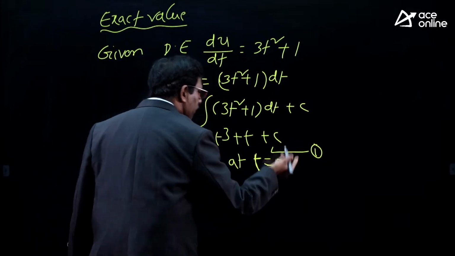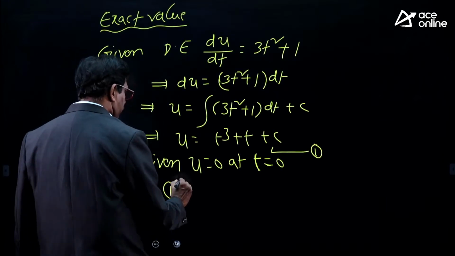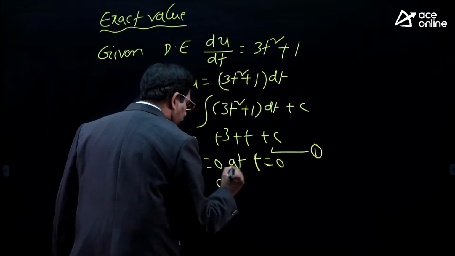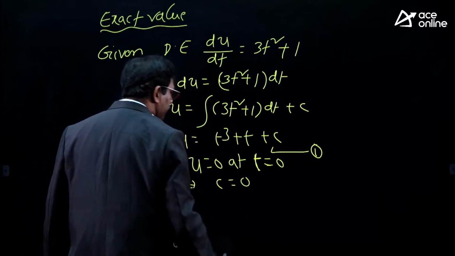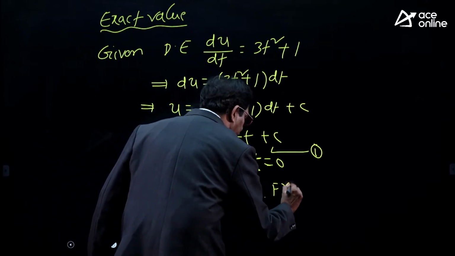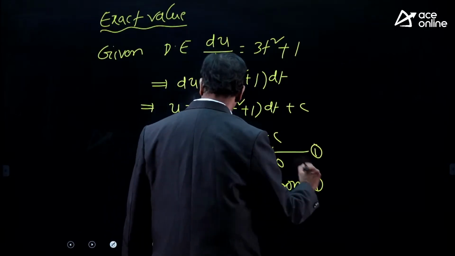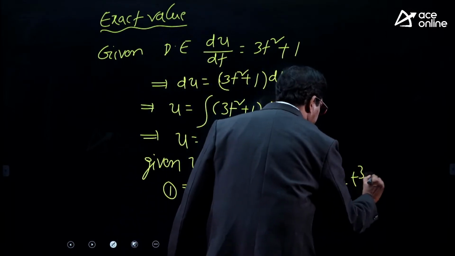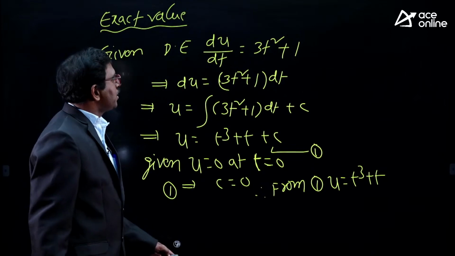Substitute in 1: c becomes 0. Therefore, from 1, u is equal to t cube plus t.